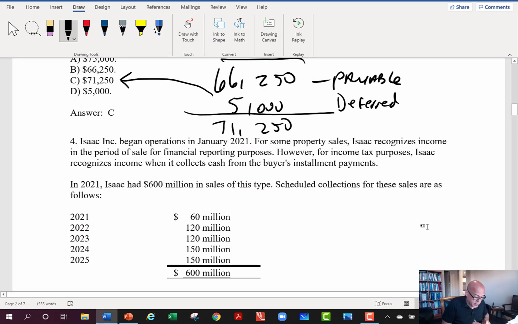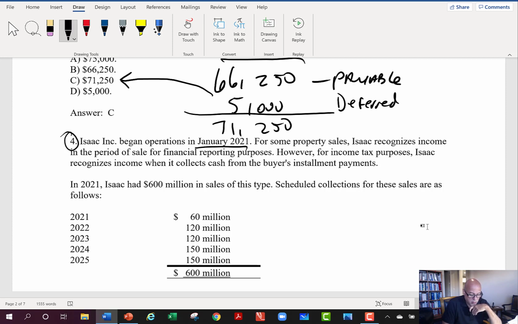so let's go ahead and take a look at number 4 now. And we've got number 4 with this company's operations in 2021. And for some property sales, the company recognizes income in the period of sale for financial reporting purposes. However, for income tax purposes, it recognizes income when it collects cash from the buyers on these sales.